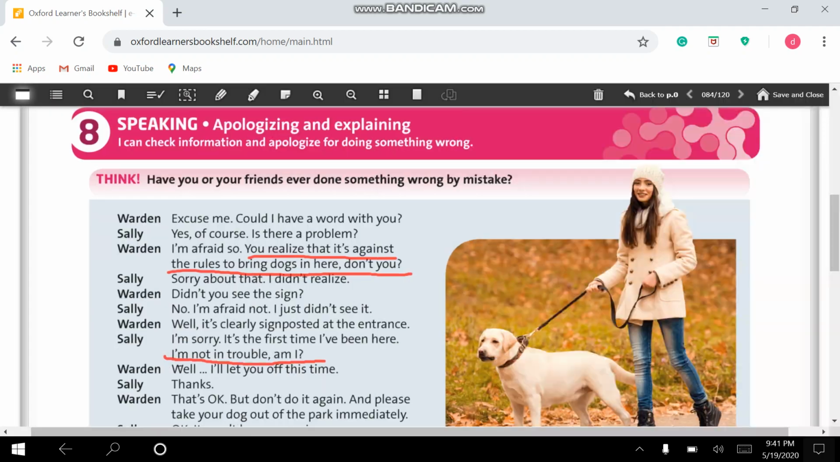Hello students. Today we have got speaking, apologizing and explaining so that you can check information and apologize for doing something wrong. Think, have you or your friends ever done something wrong by mistake? Maybe have you ever sat in someone else's seat by mistake or made a noise when you needed to be quiet? Think about the situations and write your answer in the book.